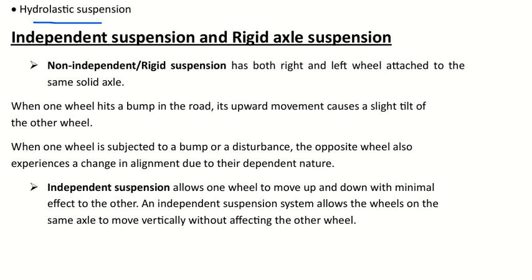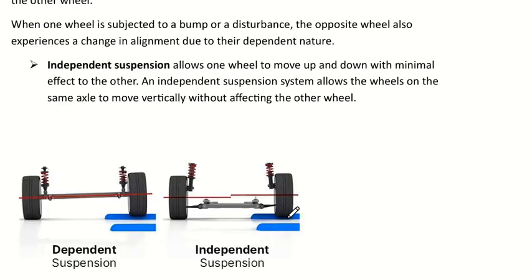In the case of independent suspension, one wheel can move up and down with minimal effect on the other. You can see the rise in one wheel won't affect the other part. If there is a pivot point down here, it is independent, and there won't be any difference between these two wheels. Even though one wheel is at a higher position, the other will be at the same level. An independent suspension system allows the wheels on the same axle to move vertically without affecting the other wheel. Actually, it's on the same axle, but somehow it's not connected.